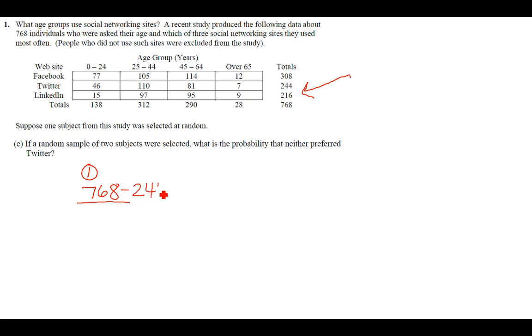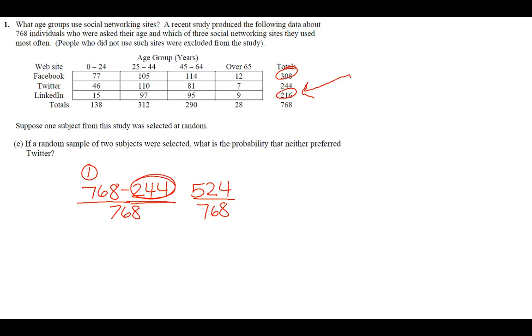Okay, let me talk you through that again. If 244 like it and I subtract it away from the total, then that leaves you with the people that don't like it. I also could have added the 308 and the 216, which you should notice also adds to 524. So either way is fine. Subtract from the total how many like it, or you can just add the two, Facebook and LinkedIn, together.